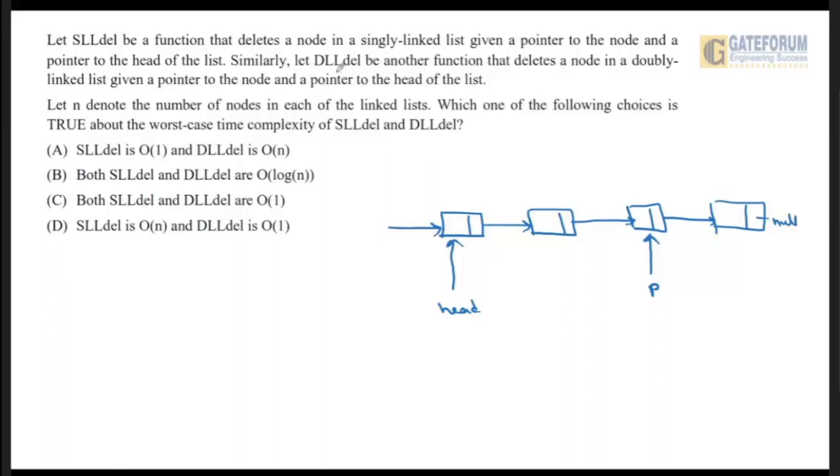Similarly, let DLLDL be another function that deletes a node in a doubly linked list. What is a doubly linked list? In the doubly linked list, we have two pointers.